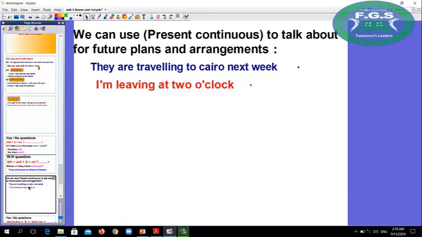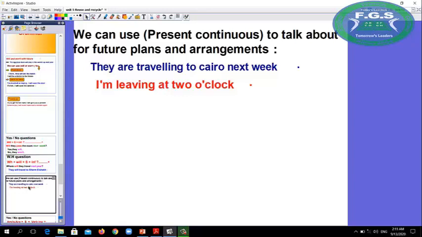We will use present continuous to talk about the future. We use it when we talk about future plans or arrangements.